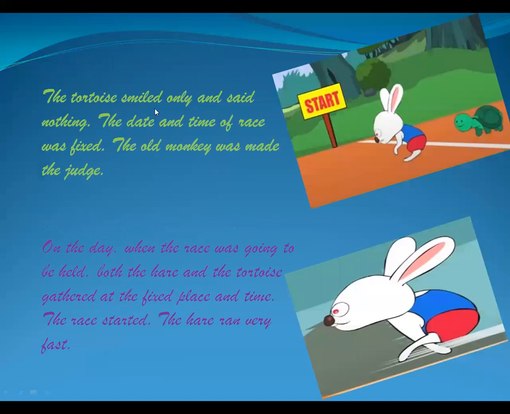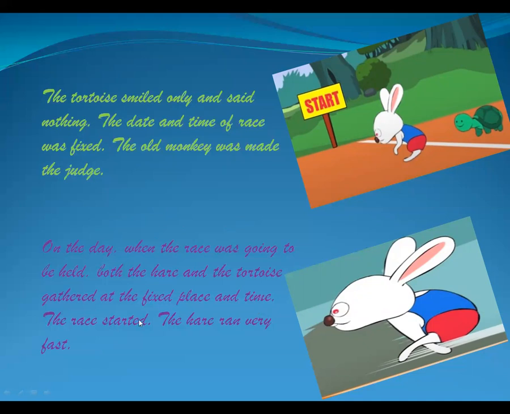The tortoise smiled only and said nothing. See, the tortoise did not say anything. The date and time of the race was fixed. The old monkey was made the judge. So, for the race, the old monkey was acting as the judge, and the date approached. The date was near. One day when the race was going to be held, both the hare and the tortoise gathered at the fixed place and time.